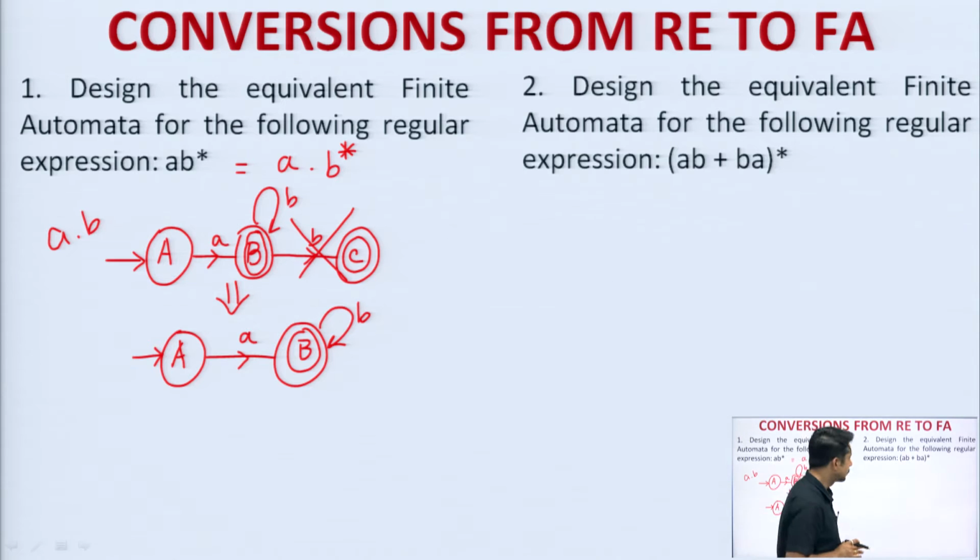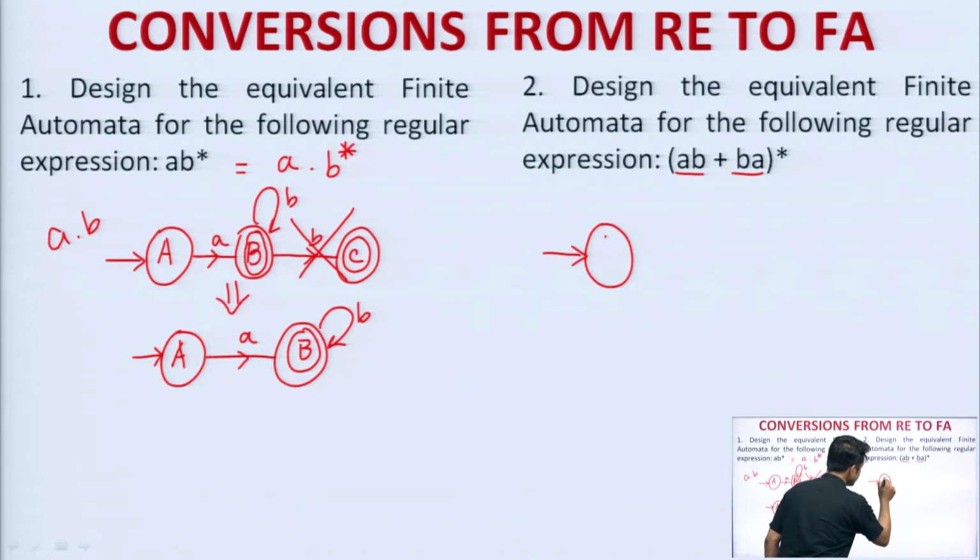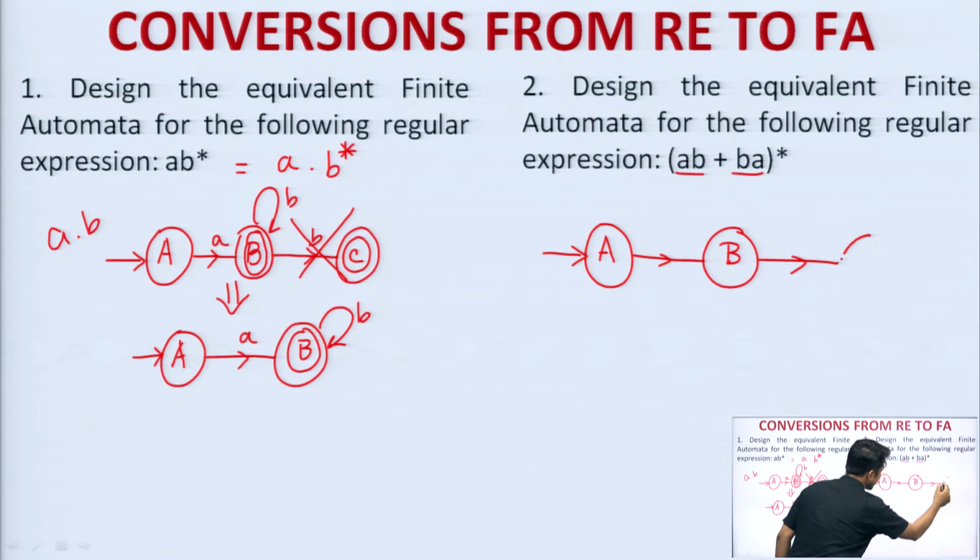In question number 2, it is given: design the equivalent finite automata for the following regular expression, (a b plus b a) whole to the power Kleene closure. I know the finite automata for a b, I know the finite automata for b a. Let me draw that. See, a b. Let me take a state, another state as b. So, that means A and B. I will take another and it will be C. Okay, this will be a b.